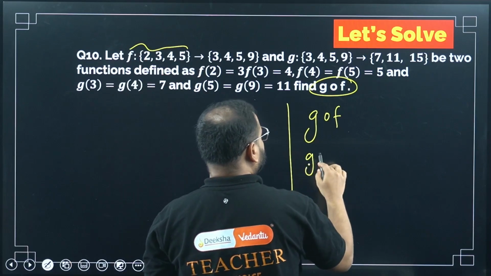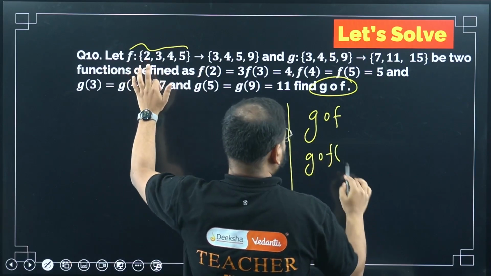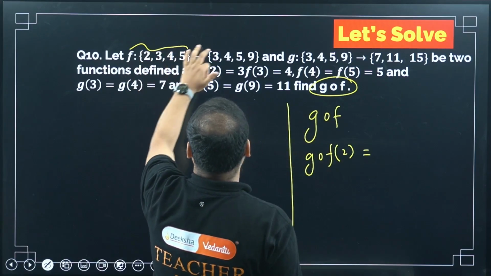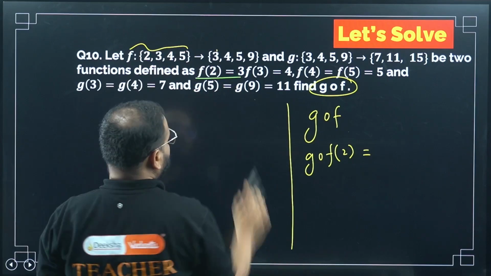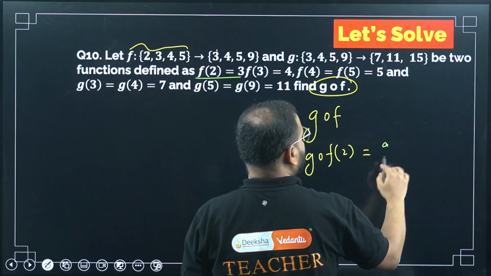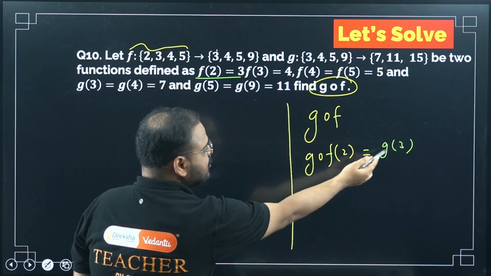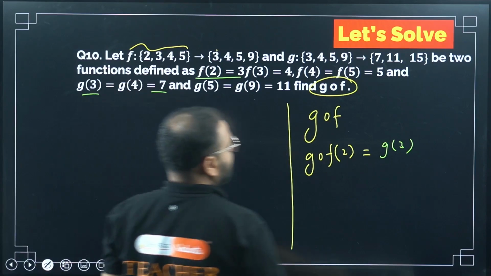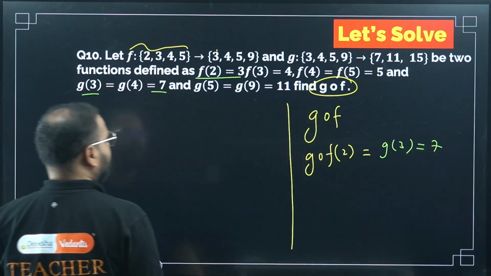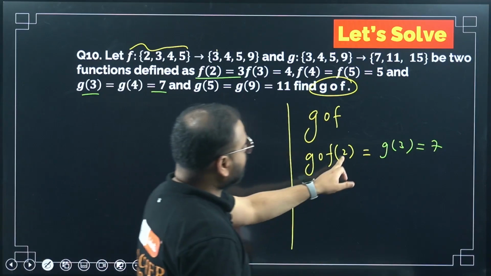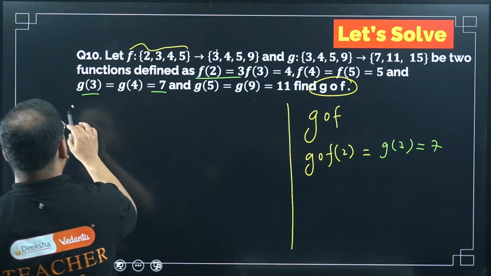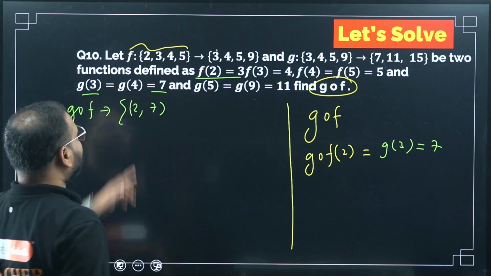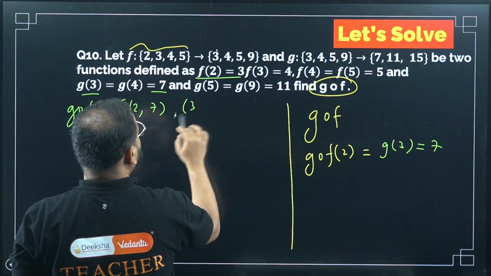So gof, let's do the first one: gof of 2. Please check. g of f of 2. f of 2 is how much? f of 2 is 3. So it means g of 3. g of 3 is 7. This is equal to 7. So I can write my first ordered pair, which starts from 2 and goes till 7. For my gof, the first ordered pair is (2, 7). I have to write for 3 also. Let me write it here. What will come?